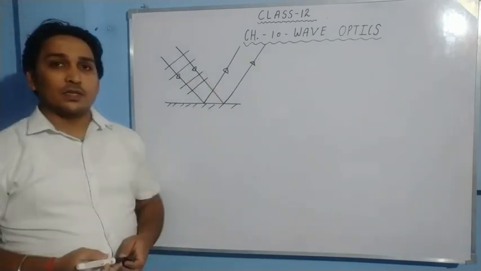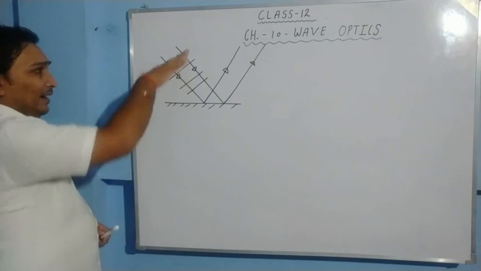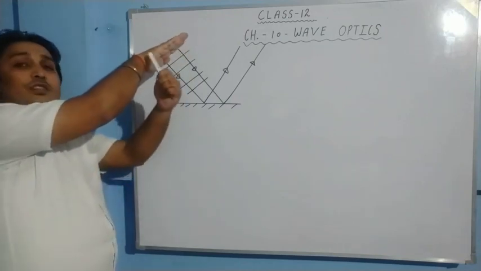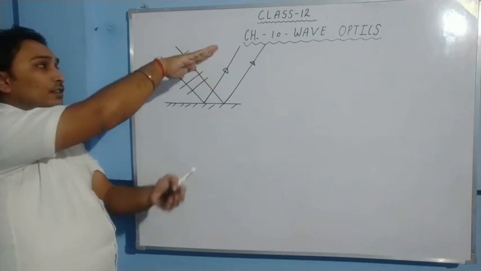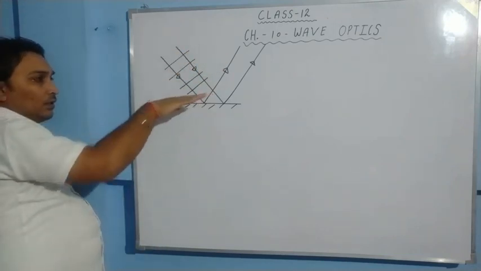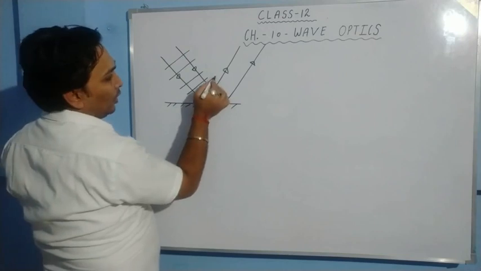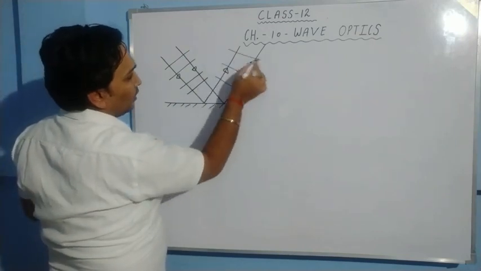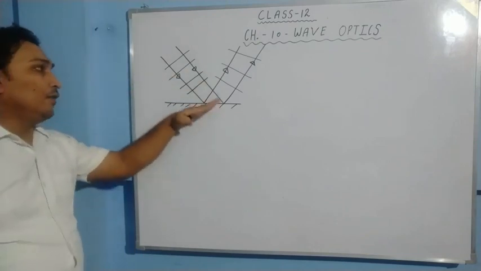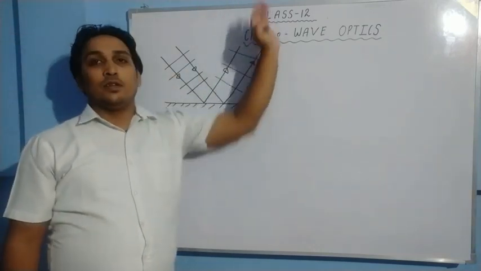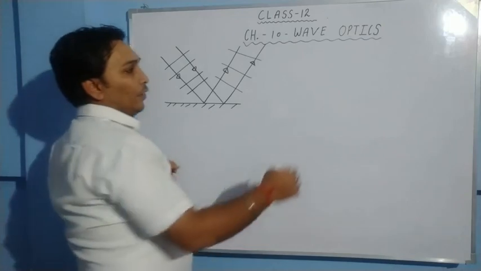It is a surface. It is not a line only. It is like this. So you are able to see this edge only. You are not able to see this plane. It is like this. And the reflected wavefront will be in this manner. Is it clear? Incident wavefront will be like this, and reflected wavefronts will be like this. Okay?